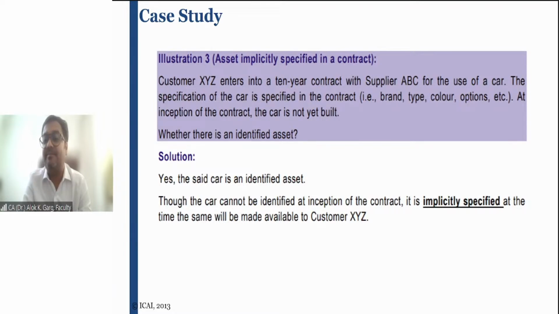Is it an identified asset? Yes, the said car is an identified asset. Though the car cannot be identified at the inception of the contract, it is implicitly specified at the time the same will be made available to the customer XYZ, right? Is it clear or not clear?